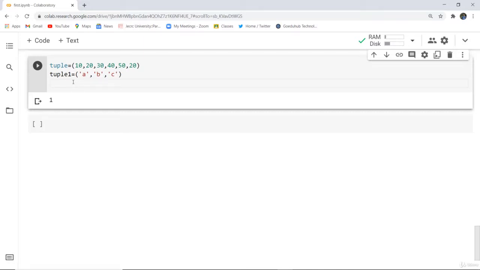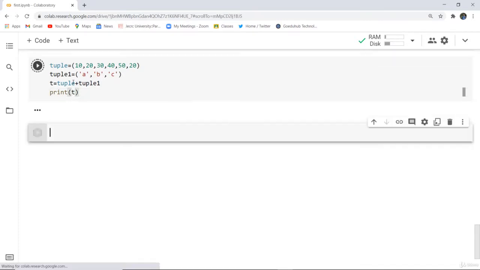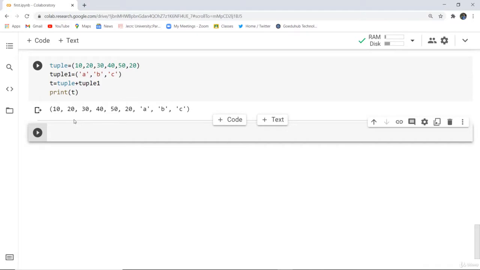If I want to add these two tuples, how can I do that? I will initialize another tuple, and there I'm going to write tuple plus tuple 1, and then we simply print this result tuple, that is T. As I execute this cell, you can see that the first tuple is appended, or we say added, to the second tuple, and the values are printed: 10, 20, 30, 40, 50, then the other 20, and then A, B and C. All the values are added in this tuple.